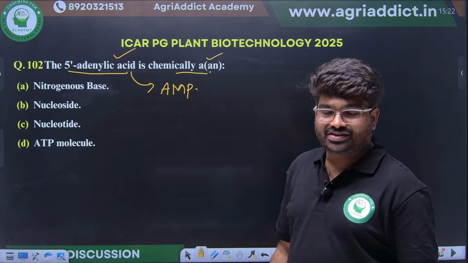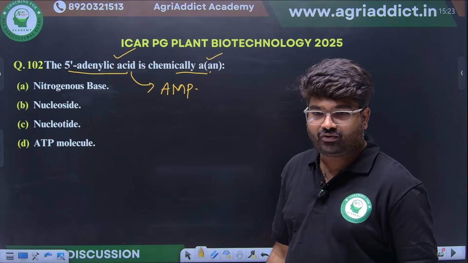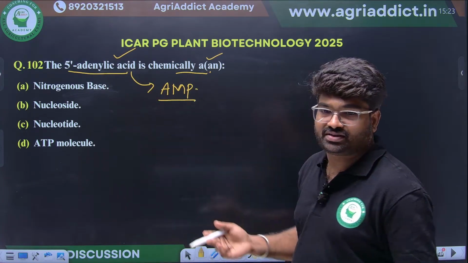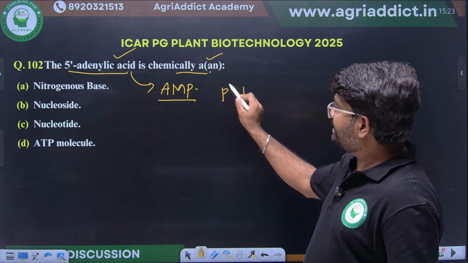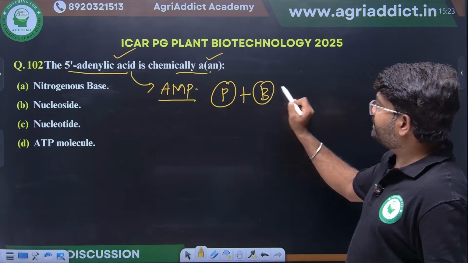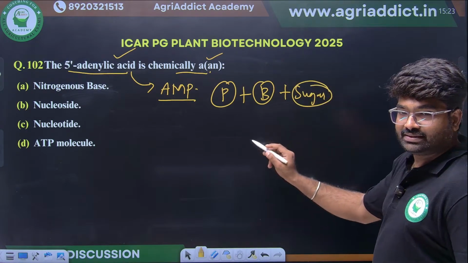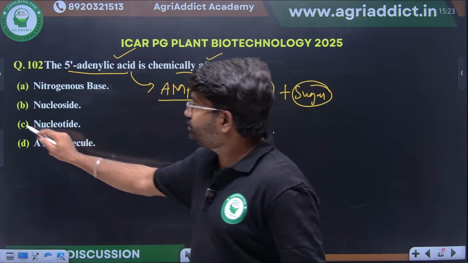Whether it's a nucleoside or nucleotide or nitrogenous base or ATP molecule, what will be the right option, students? Adenylate acid is adenosine monophosphate. So here the phosphate group will be there, base also will be there, and sugar also will be there. So it is a nucleotide. Excellent.